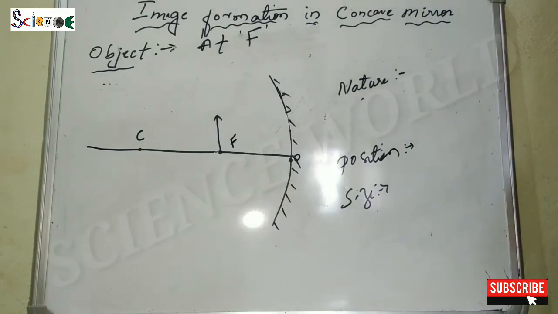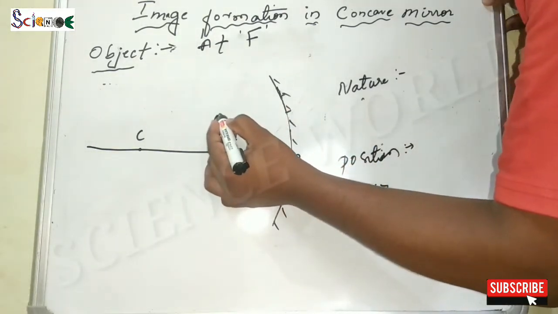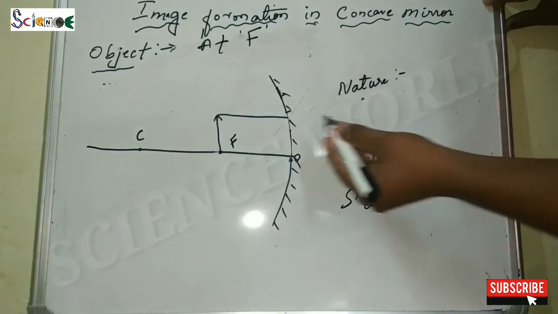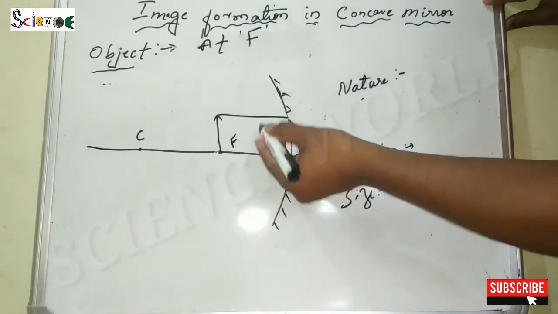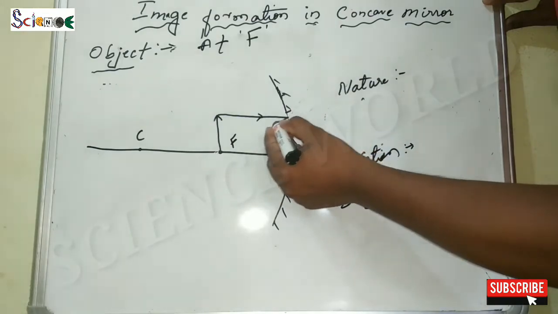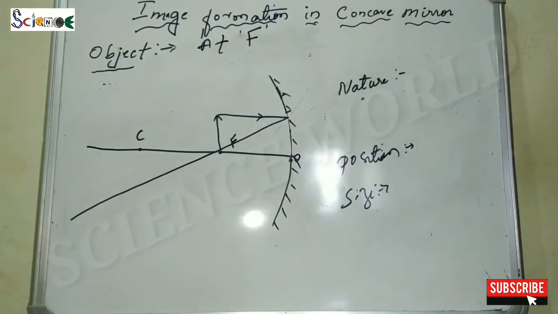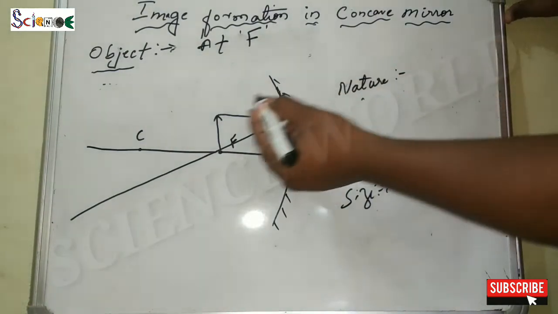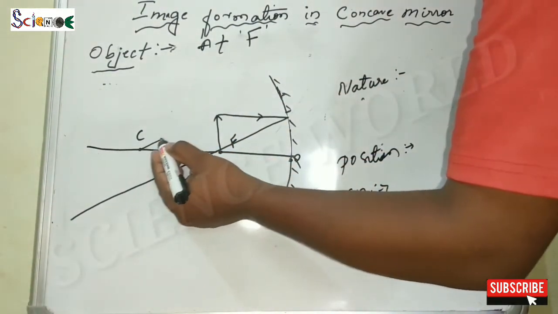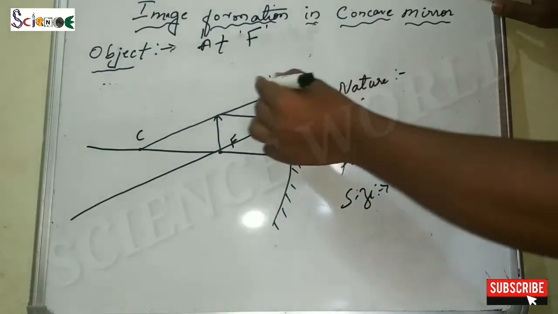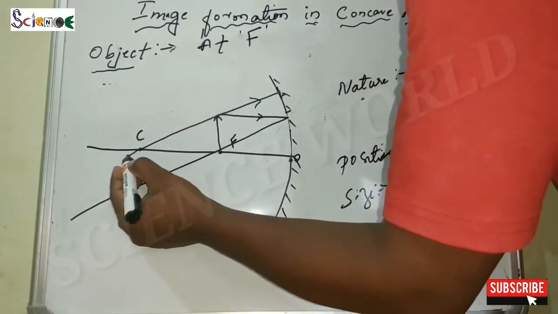Next, when the object is kept at F, that is on the focus. So let's see, the ray from the object will come and be incident on the reflecting surface, which is parallel to the principal axis, so it will converge and pass through the focus. Now in the same manner, the real ray comes and touches the object and goes back the same way.